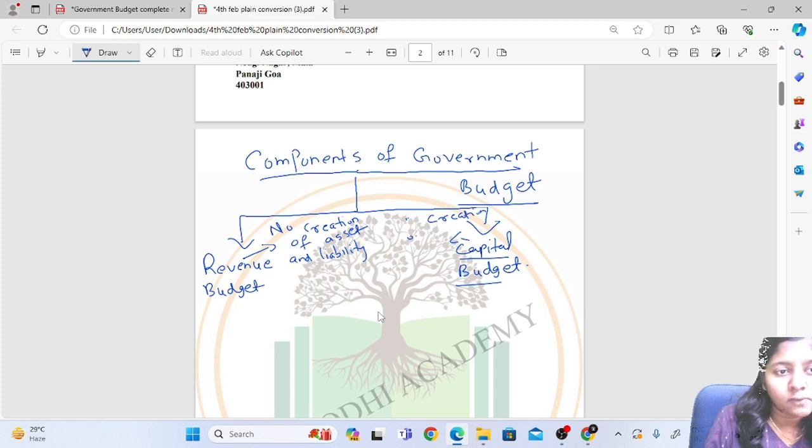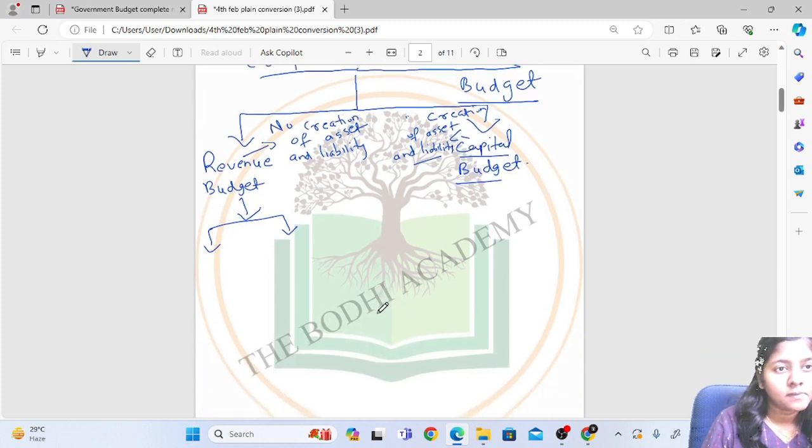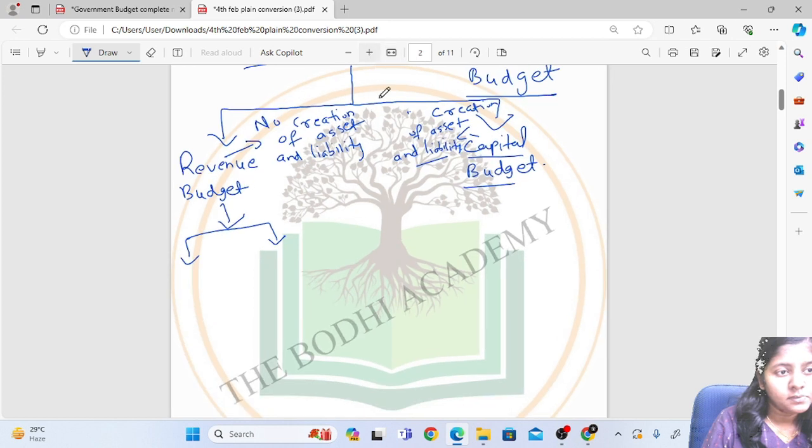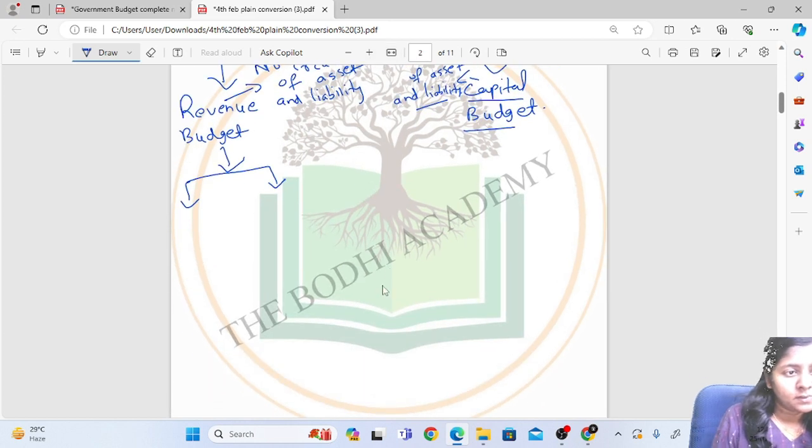Now, under revenue budget, there are revenue receipts and revenue expenditure.